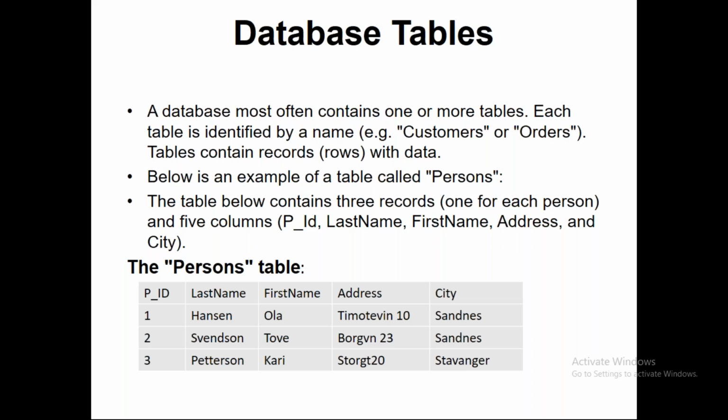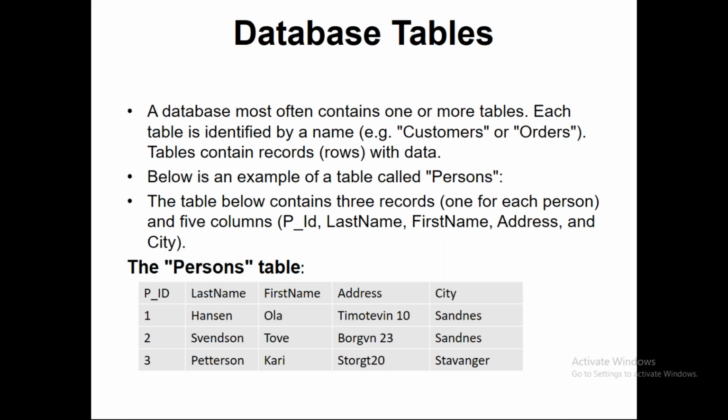Below is an example of a table called persons. The table contains 3 records, one for each person, and 5 columns: PID, last name, first name, address, and city.